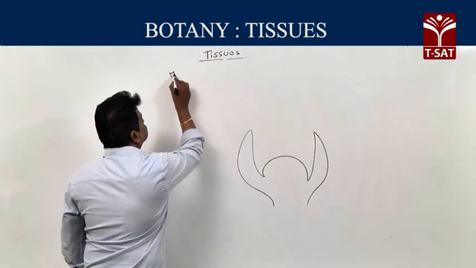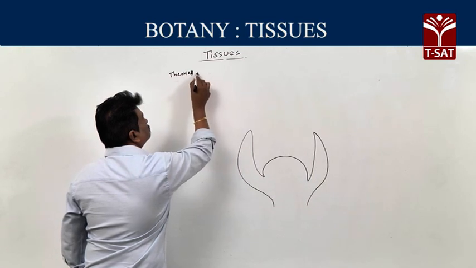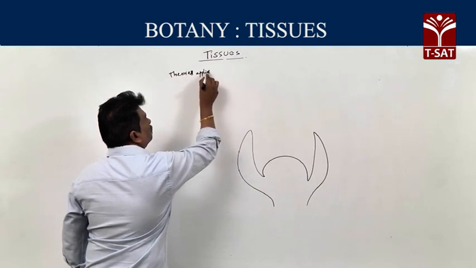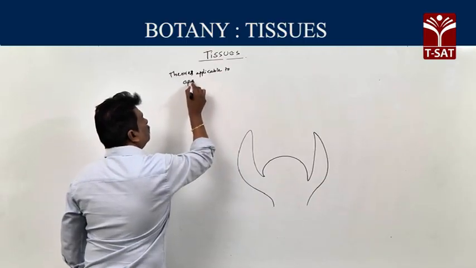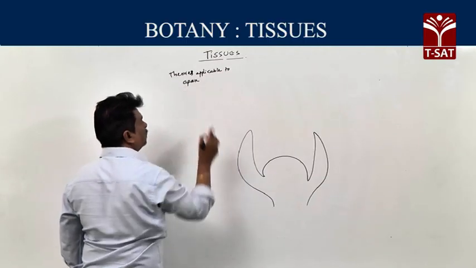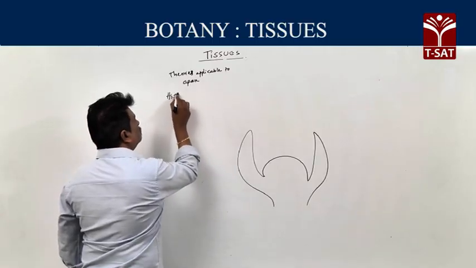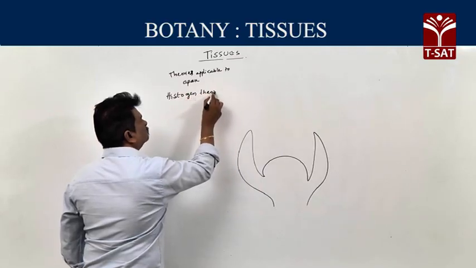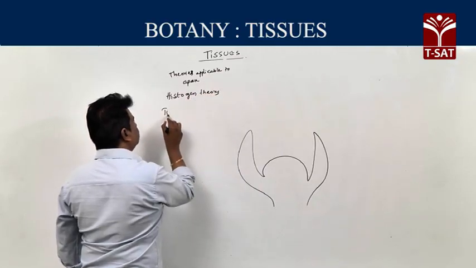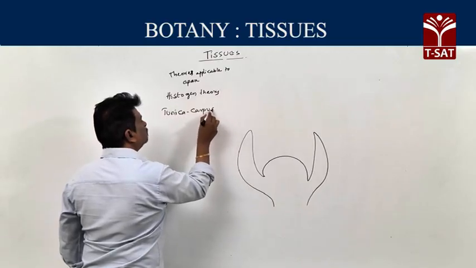Theories. Next, theories applicable to apical meristems or apex. One is histogen theory. Second is tunica corpus theory.